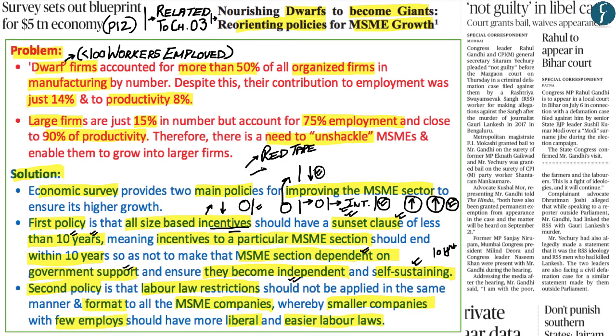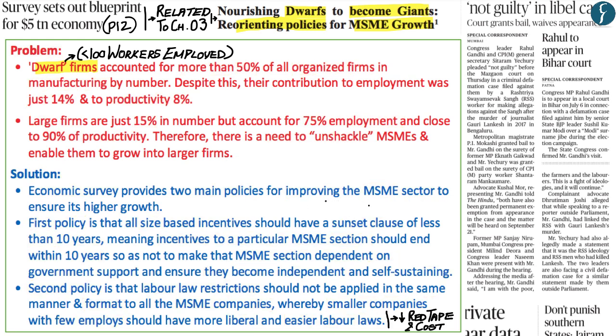And secondly, it would also reduce the amount of money that they have to spend so as to follow each labor law which has been given out by the central or the state government, whereby the amount of money that they have saved can be used by the MSME firms to grow themselves. Now, these are the two main aspects that you needed to understand from this article as to what are the problems with regards to dwarf firms and what solutions can be undertaken, which has been recommended by the economic survey so as to ensure growth within the MSME sector.